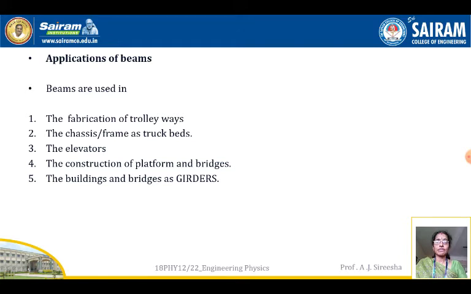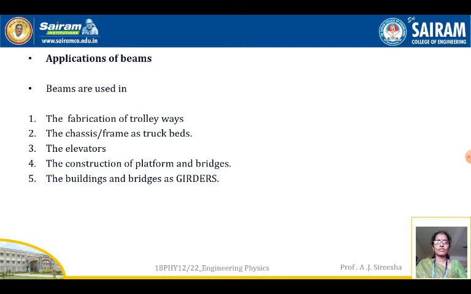Most civil students will be working mostly on these beams, but since you are first year students, you should have a general idea of what exactly a beam is. As an engineer, you should know what a beam is, how it is constructed and what its uses are. You should be able to say something about beams. If anyone asks a question, you need not say we don't know, that civil engineers will be doing all those things. Basic understanding of the applications of beams should be known to all students.